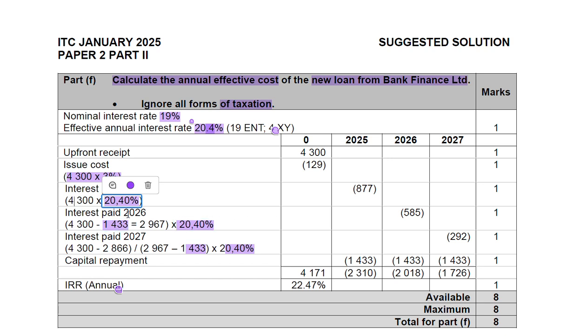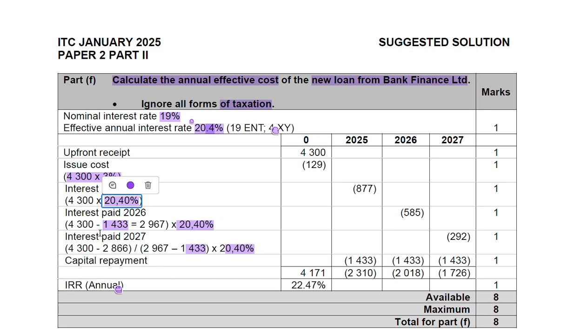Then for the 2026 financial year, we would have paid the first principal repayment amount. How do we get this 1433? It is this amount of 4.33, which was the upfront receipt, divided by 3. Why are we dividing by 3? Because we are told that they will make an annual payment for the duration of the loan, and we know the duration of the loan is 3 years.